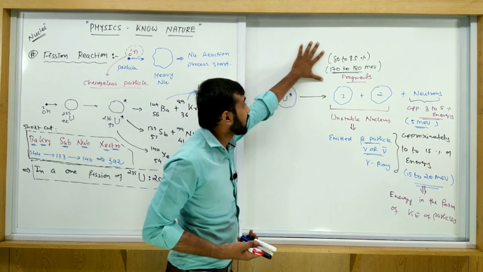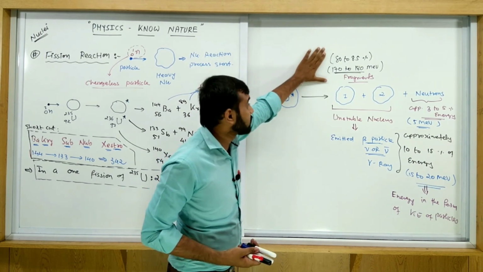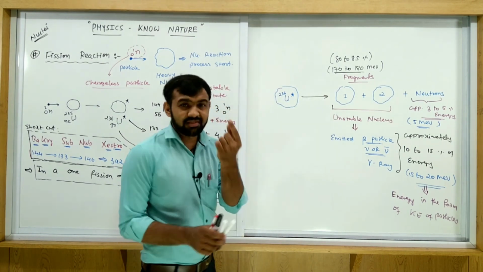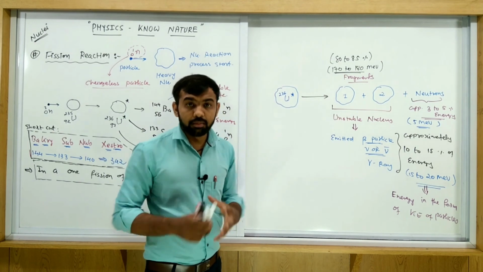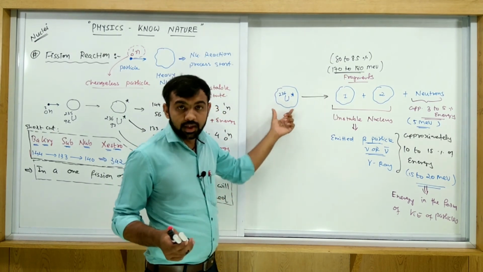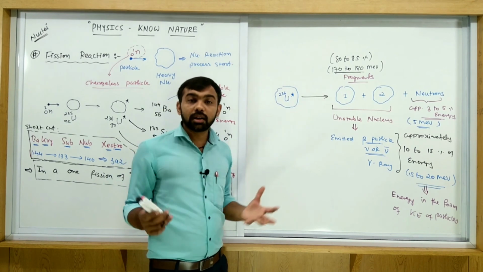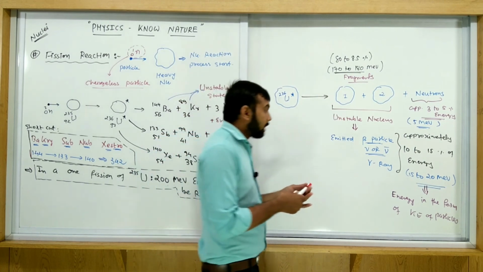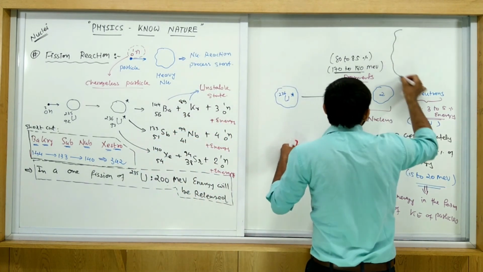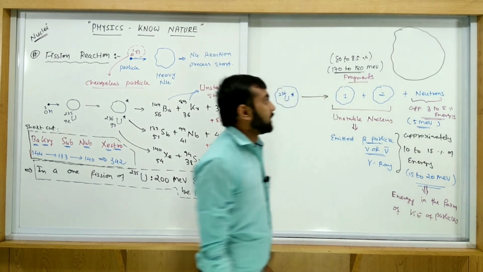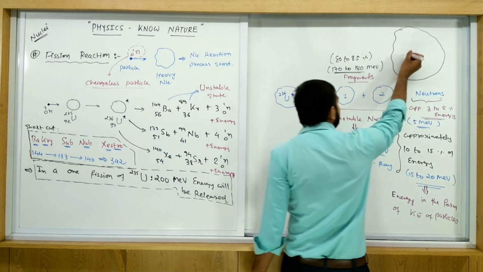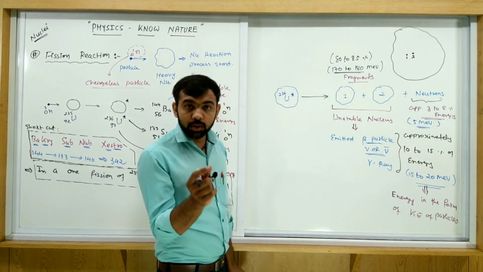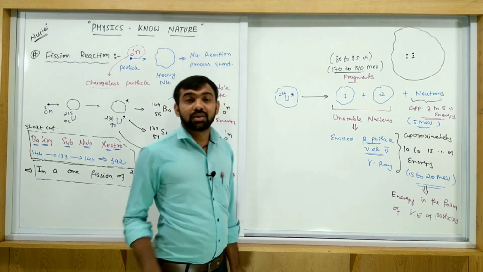But what about this energy? Because most of the part is going into this one. Then how this energy is shared between these two? So see, when this reaction starts, we have not only one nucleus, we have a bulk mass of this uranium. So this both the fragments are inside the bulk mass. For an example, consider it is a bulk mass of uranium in which fragment 1 and fragment 2 are produced.